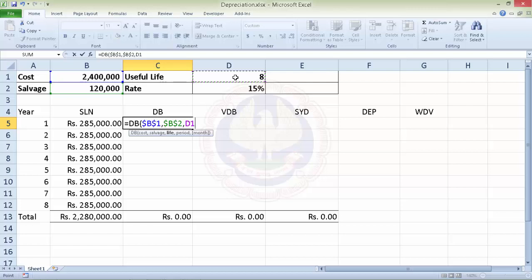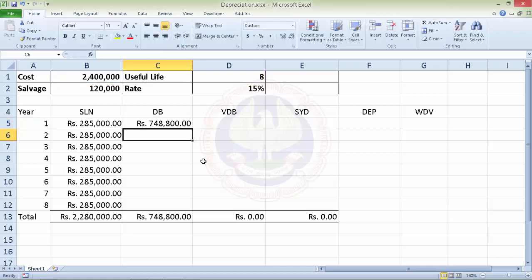So that is the useful life, and then it says period. This is period 1 or the first year. We want to calculate depreciation as per the written down value method for the first year. After setting up this formula, the month is optional. In case the asset is used for only a part of the period in the first year, we can also include the month so that prorated depreciation is calculated.